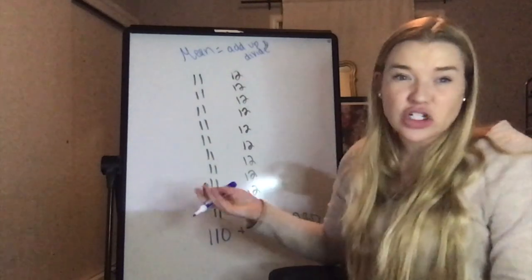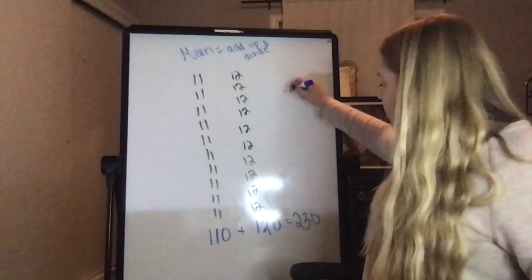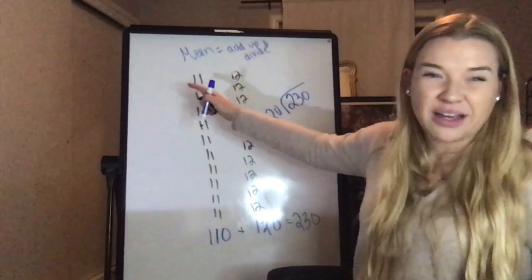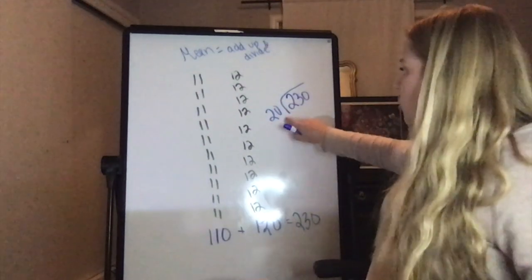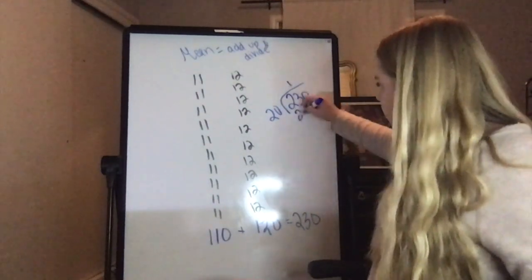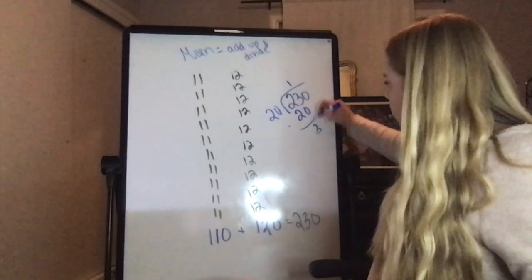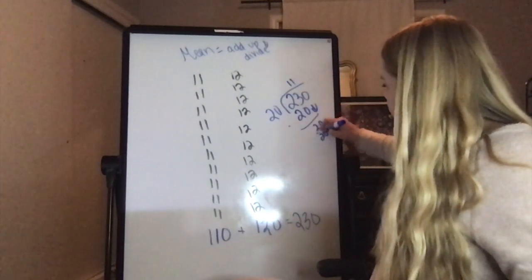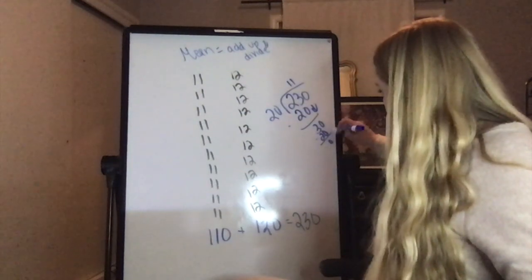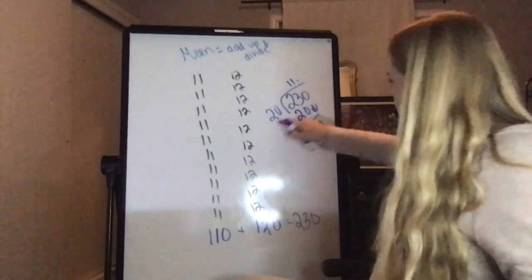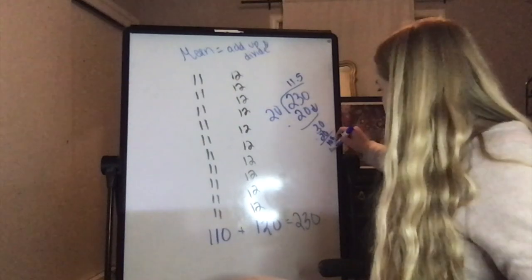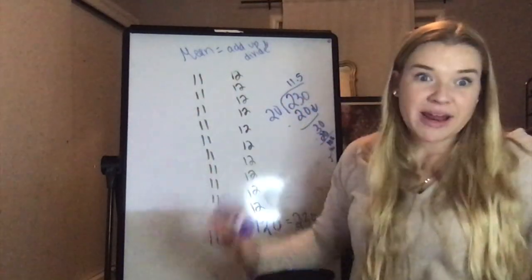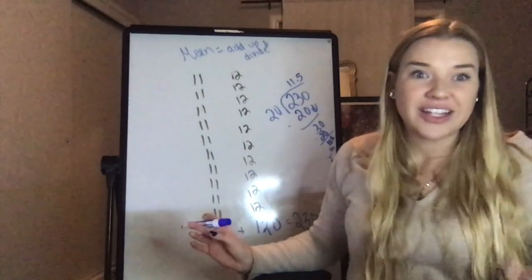And like I said, there are 20 kids in my class, so I'm going to do 230 divided by 20. I could also have checked that by just counting how many numbers I have. So 20 can go into 23 one time. 23 minus 20 is 3. Bring down that 0. 20 can go into 30 one time. 0, 1 decimal. 0. 20 can go into 100 5 times. Sorry, I did not give myself enough space here, but I'm finished. My answer is 11.5 or 11 and a half.